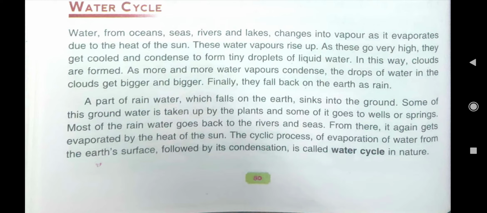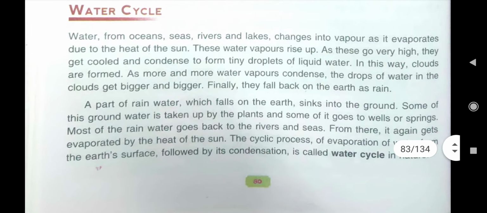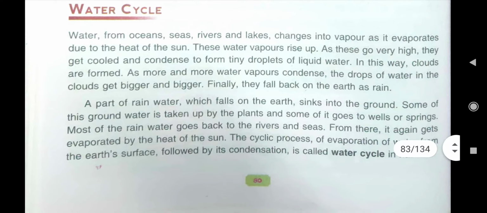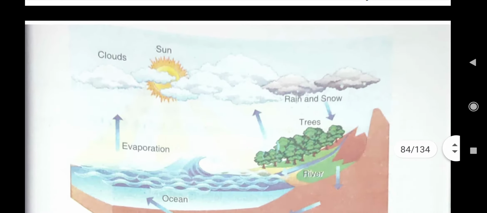And again, due to the heat of the sun, this water vapor rises up, it evaporates, there they get cooled down, then they condense, and when these clouds become very heavy that the air cannot hold them, then they fall down as rainfall. So this is the continuous process of water cycle in the atmosphere.